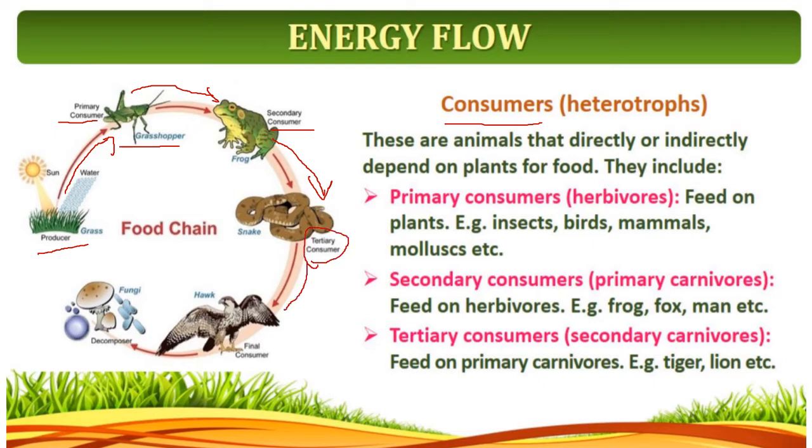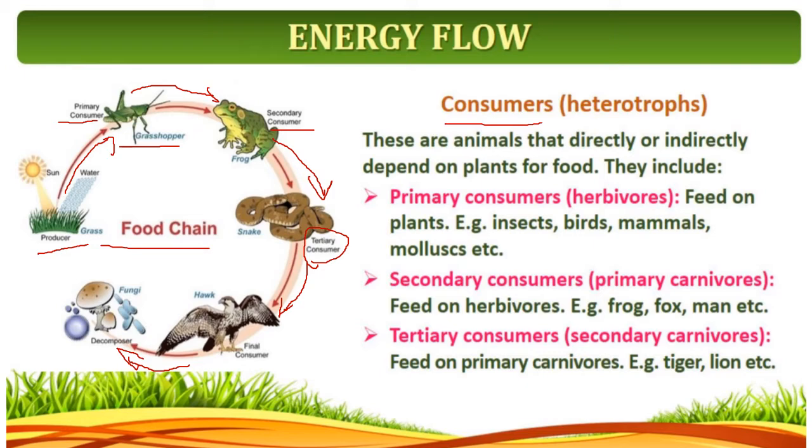Now the snake is eaten by a vulture. So here this becomes the tertiary consumer only, and if this hawk or the vulture dies, it will decay. The energy will be moved on to the decomposer. So this is the food chain. In the food chain only, usually we learn the energy flow.